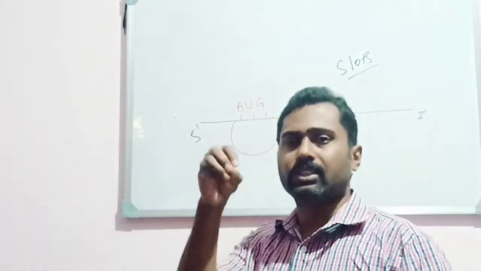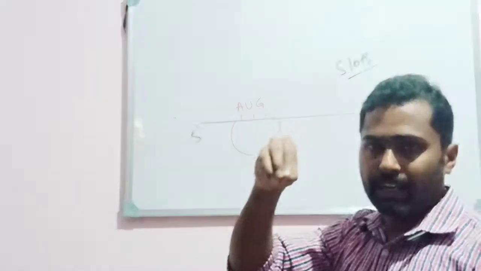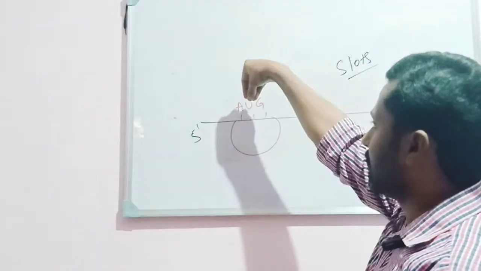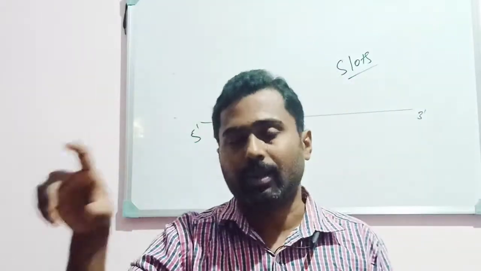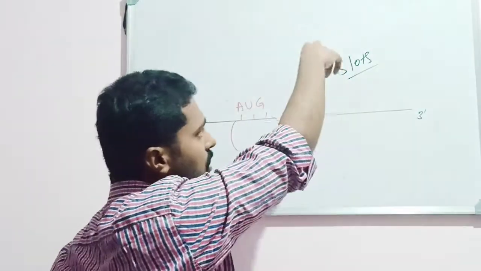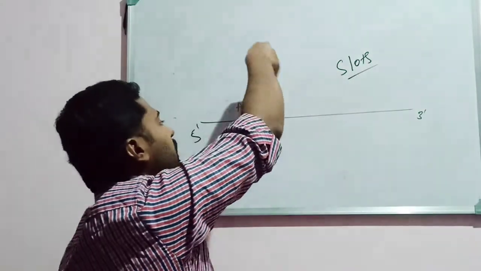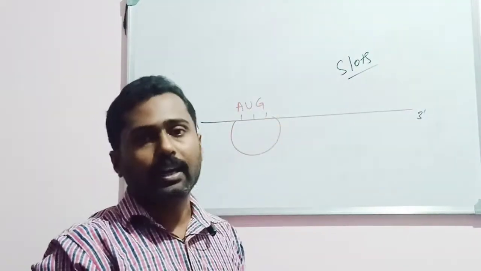Okay, it gives a place for the tRNA molecule to come and bind. It provides slots for the tRNA molecule to come and bind on the ribosome to read the mRNA. The ribosome provides slots for the tRNA molecule to read the mRNA. After that, the tRNA molecule will come and bind. So thereafter, it will carry the corresponding amino acid.